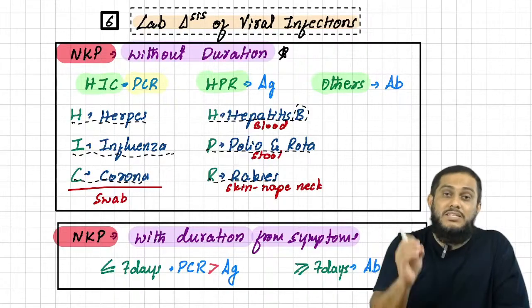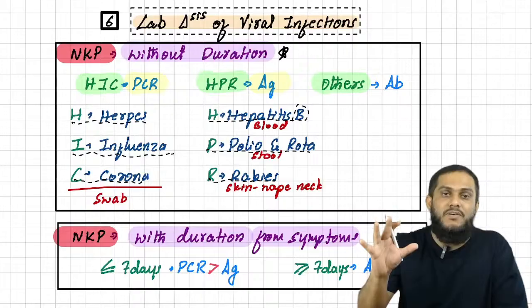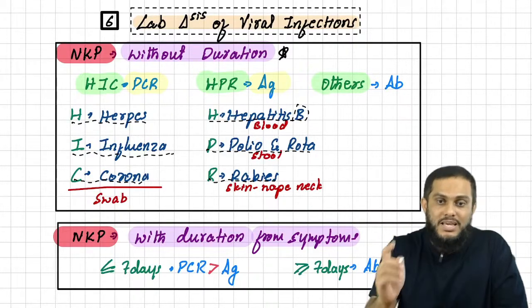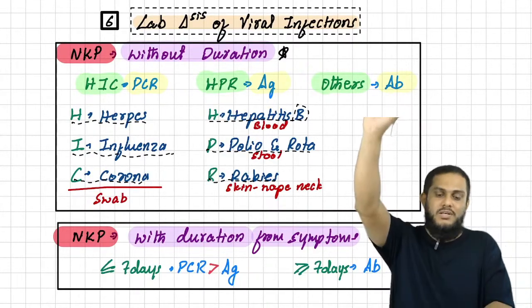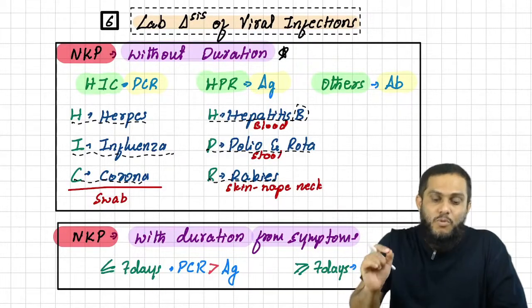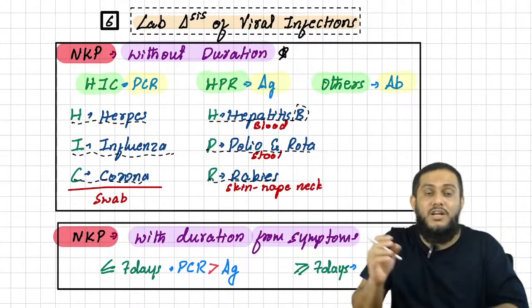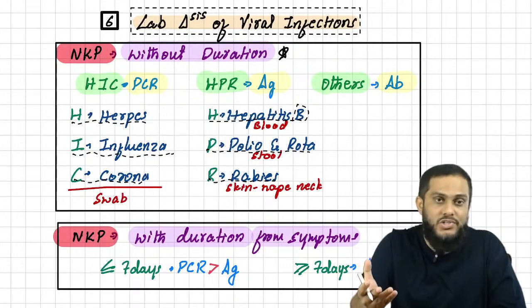When you get these 3 viruses, HPR, you have to answer antigen detection. Other than these 7 viruses, any viruses come in the exam, you have to answer antibody detection, right? Then you will be right in the exam. This is not actually how it is. There are many more viruses where we have to do PCR, and many more viruses where we do antigen detection.